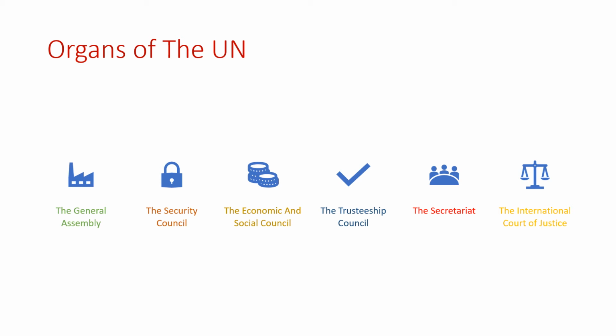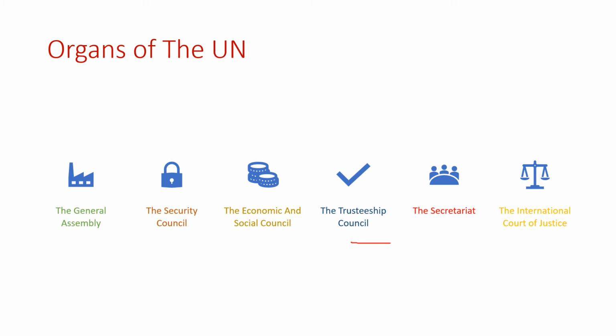Among these 6, the 4th one, the Trusteeship Council, is not functional anymore. This Trusteeship Council was formed to look after 11 regions which were not independent at that time when United Nations organization was formed.